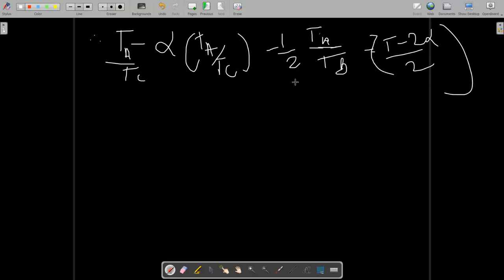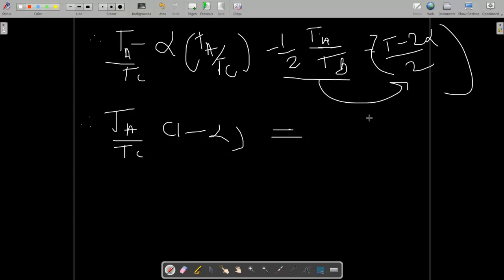Now, one very useful thing for you: take Ta by Tc common again. So it is 1 minus alpha, and take this 1 half of Ta by Tb to the other side. So you can write Ta by Tb by 2, and this minus sign will become plus on the other side, plus 1 minus 2 alpha by 2.